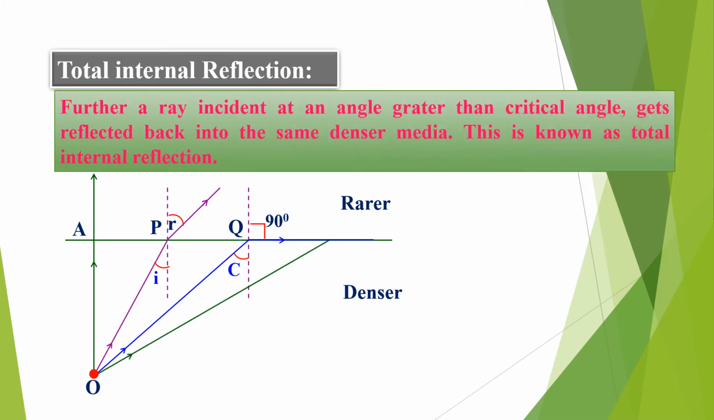See, the next ray, which is incident at an angle greater than this critical angle, will be totally reflected back into the same denser medium. That means this angle of incidence is more than the critical angle, and the first angle is less than the critical angle, and for the critical angle there is grazing. After this, the ray is reflected back in the same medium.